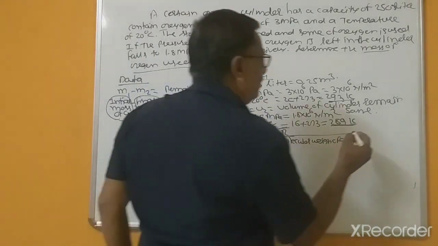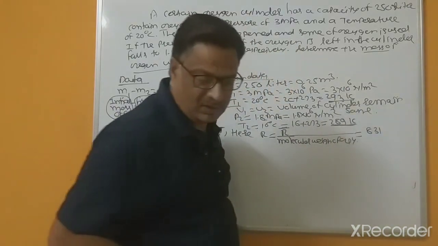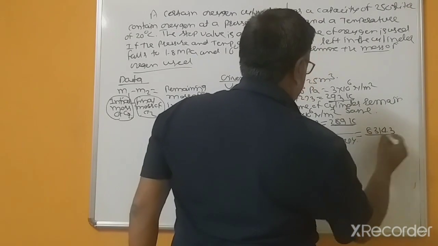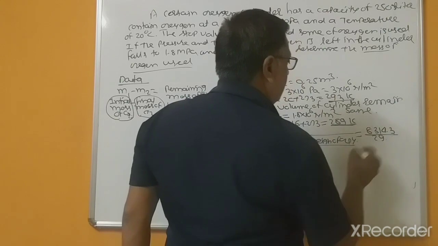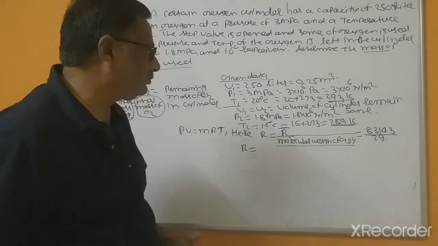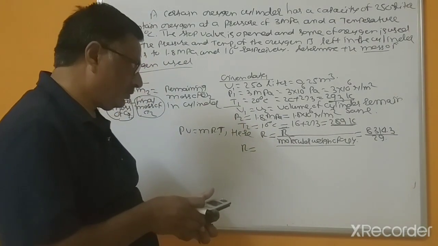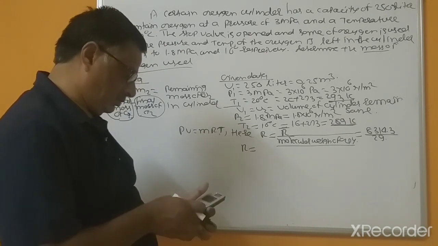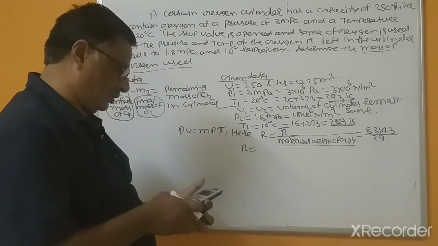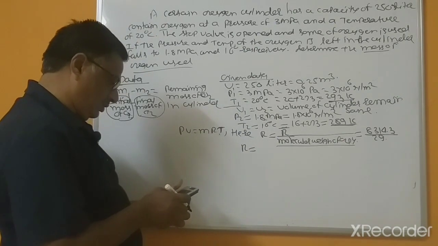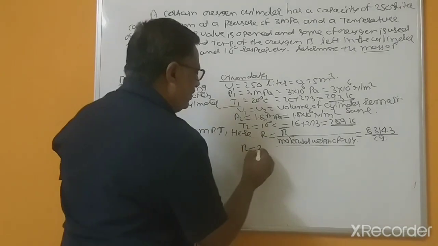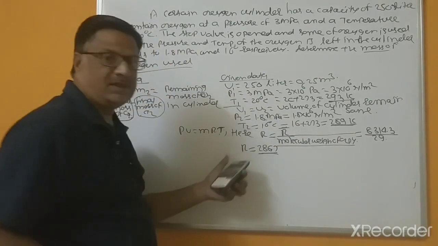R dash is 8314.3, divided by the molecular weight of oxygen, 29. So R equals 286.7.